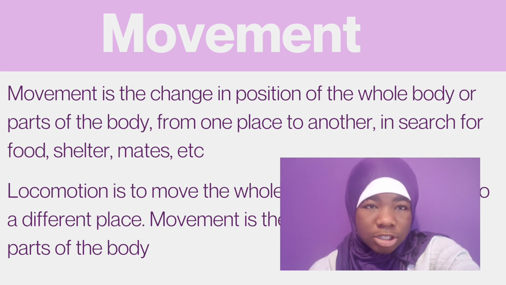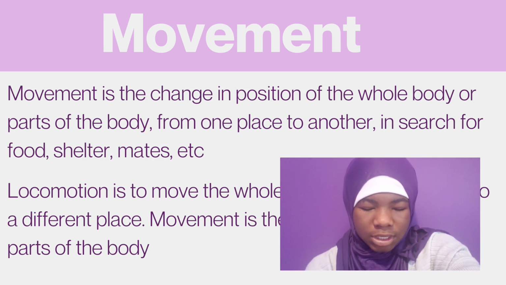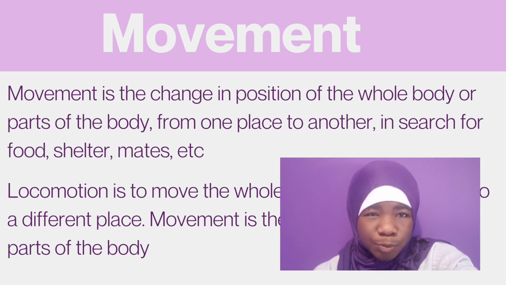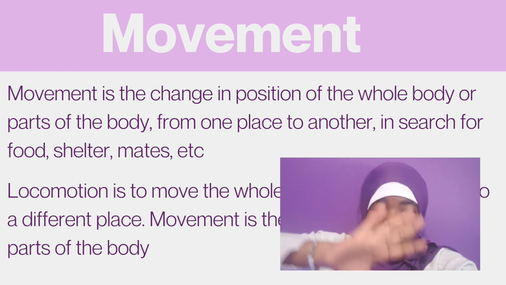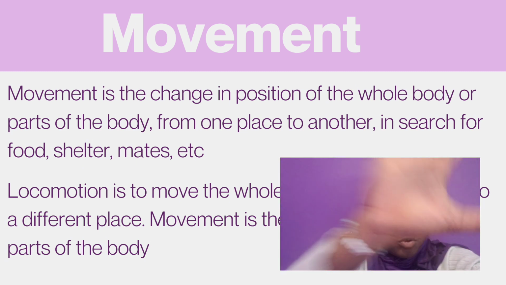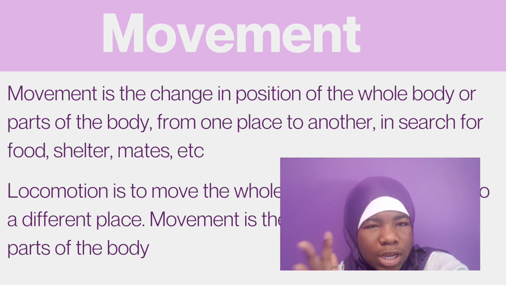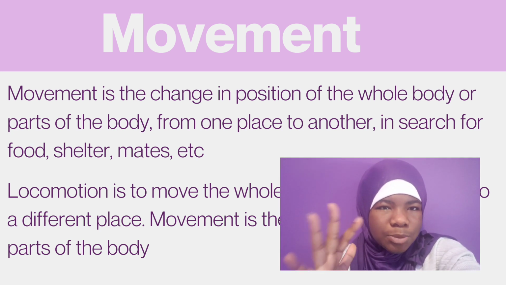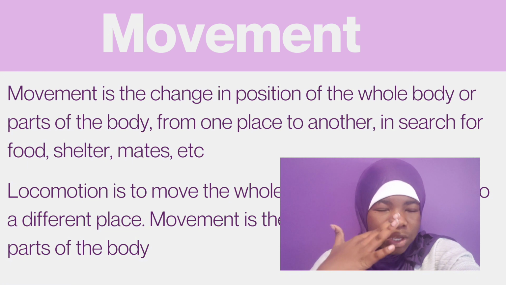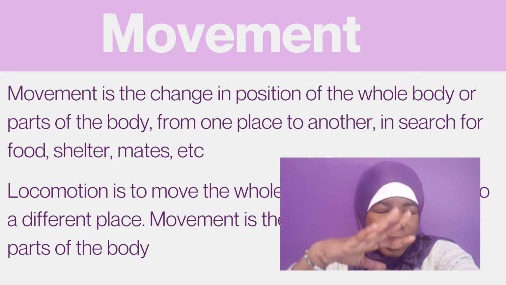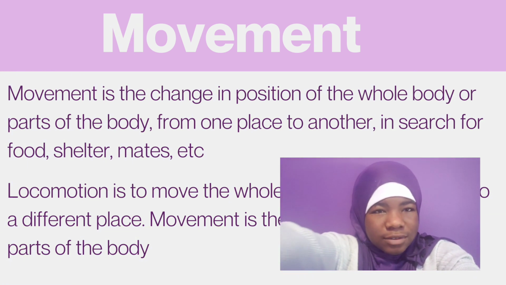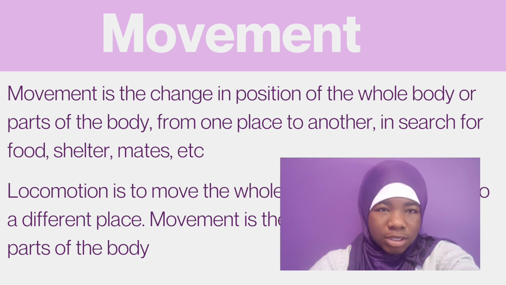So we have movement. Movement is the change in position of the whole body or parts of the body from one place to another in search of food, shelter, mate, etc. Okay, so we all know what it means to move. It's just to move your body somehow, some way. So it is to change the position of an organism in any way. So if something in the organism changes position, like if the vines go like this or the leaves do like this, that's a movement.